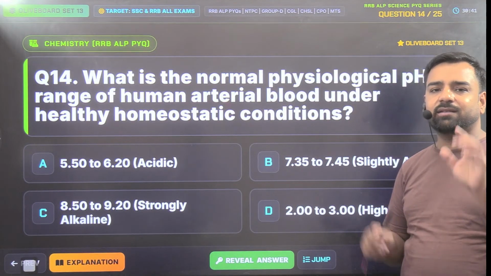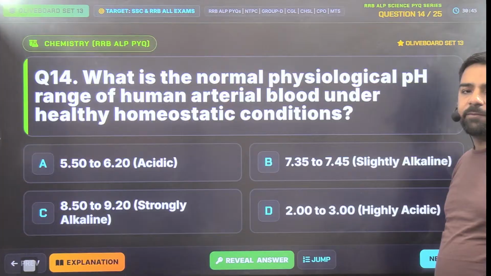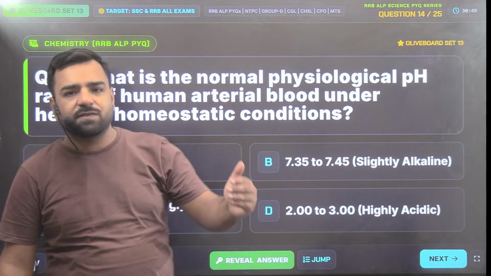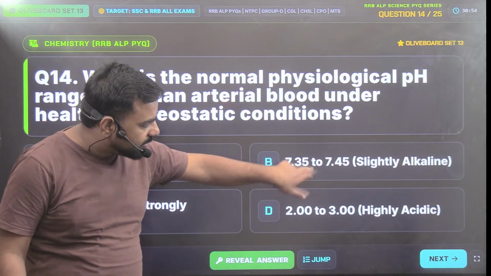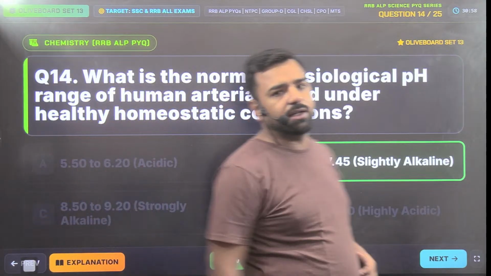Just keep your mind stable there. It's simply asking what is the pH value of blood. So the pH value of blood is slightly basic, which means it's above 7, and it's 7.4 basically. So 7.35 to 7.45, slightly alkaline, that is option number B, the correct answer. Both of you are correct, right?